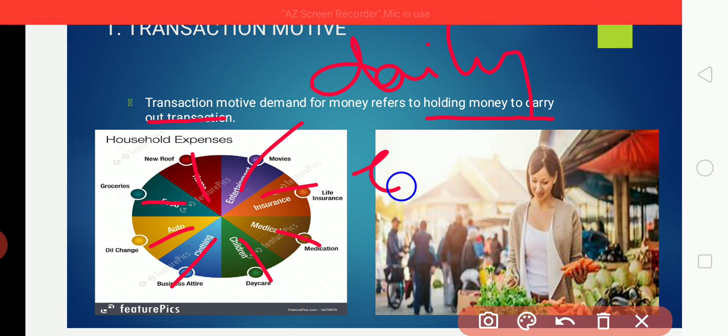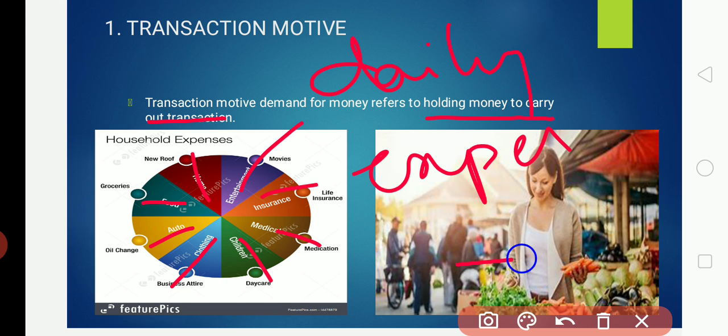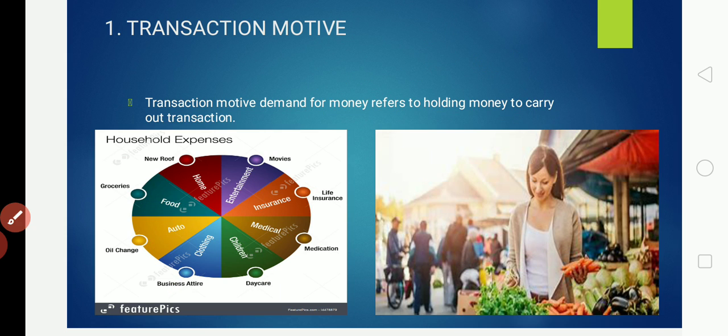To buy all this every day, we need money. Thus, the transaction motive relates to the demand for money for the day-to-day expenditure of individuals and business firms. Holding cash to make daily transactions is called the transaction demand for money. This transaction demand for money is represented as follows.